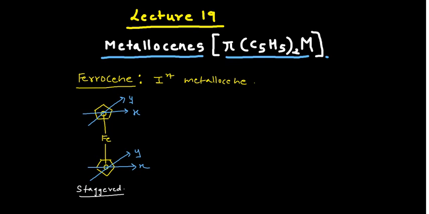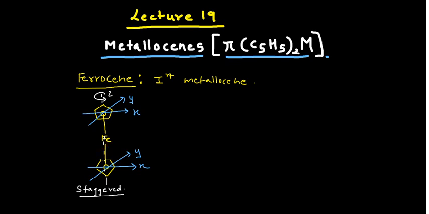So this ring is in the xy plane, please remember. And the molecular axis, this one, is the z axis, your z coordinate. This is very important. This ring lies in the xy plane and the molecular axis is the z axis, and it is the staggered conformation.